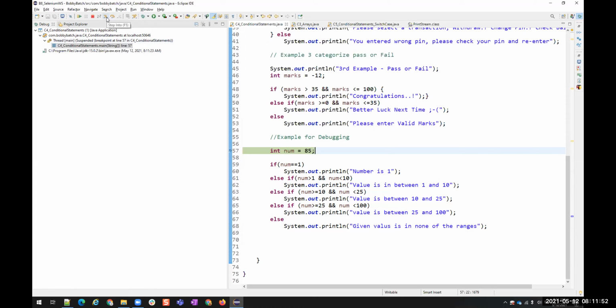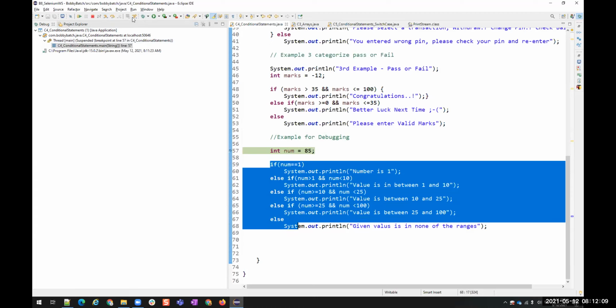When I hover over that icon, you see a text called step into, which means it is going to jump into that particular method. Inside that method also we will have the breakpoint, and line by line it will execute. I don't want to enter into the methods. I just want these statements to be executed. Then use this step over. Step into is to go inside the methods. Step over will just execute that method and get the result for us.